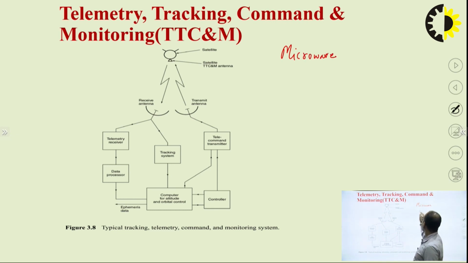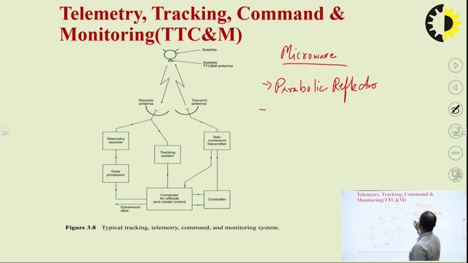Among microwave antennas, the most common and popular ones used are the parabolic reflector antenna, then the phased array antenna, which is just a set of similar antennas to increase the directivity and the gain, and the horn antenna.